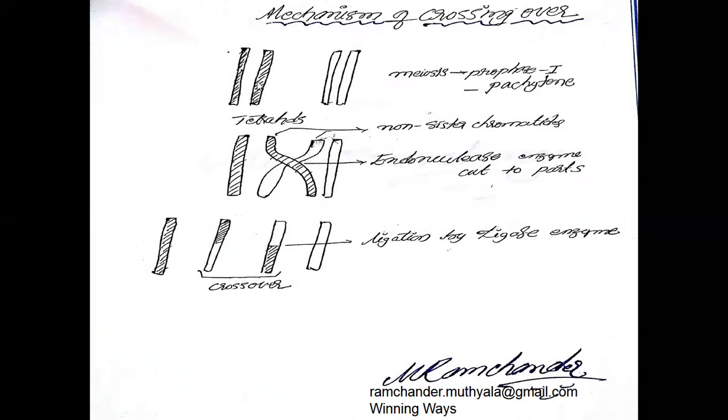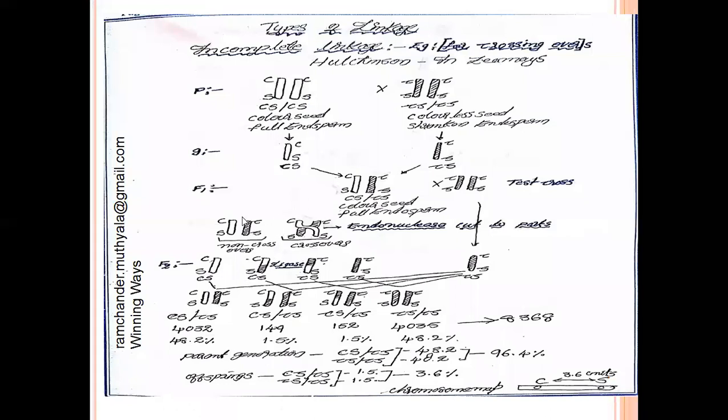From these 4, 2 came from one parental plant, 2 came from another parental plant. So these chromatids are called non-sister chromatids. Here also non-sister chromatids. Between these non-sister chromatids, crossing over occurs, meaning genetic material is exchanged between two non-sister chromatids by the formation of chiasma. Here chiasma is formed. Chiasma looks like a capital X structure. It forms between two non-sister chromatids.